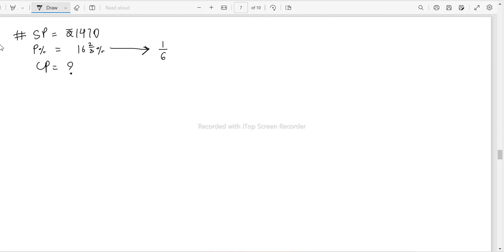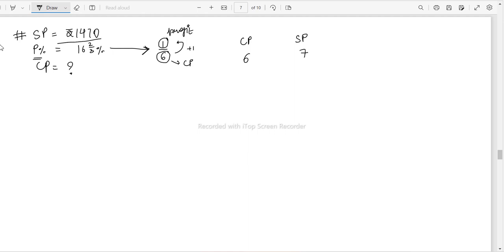Now since it is 1 by 6, this 6 would be the cost price of the article and this 1 would be the profit or the loss. As it is saying profit percent, this one would be the profit. Since it is the profit, if cost price is 6, then selling price would be 1 added to profit, that is going to be 7.